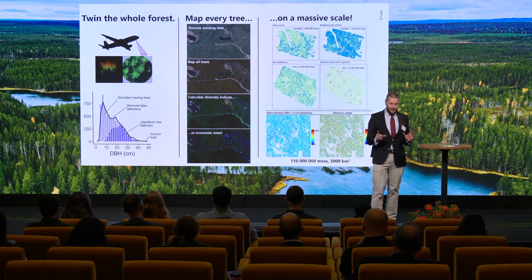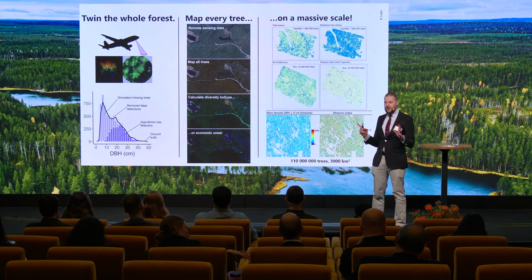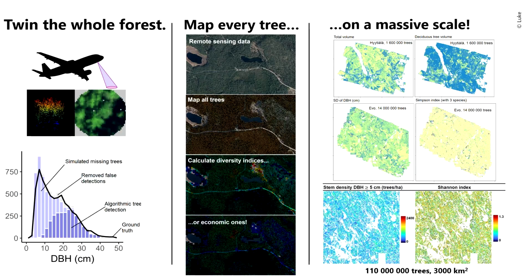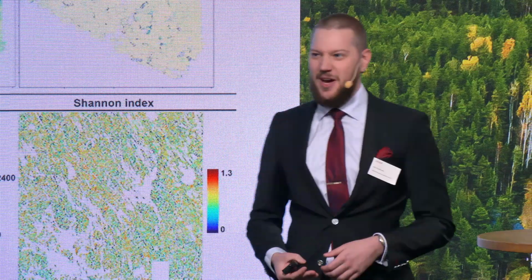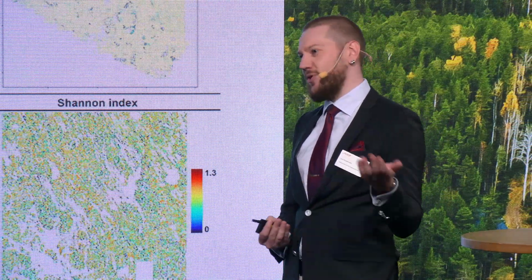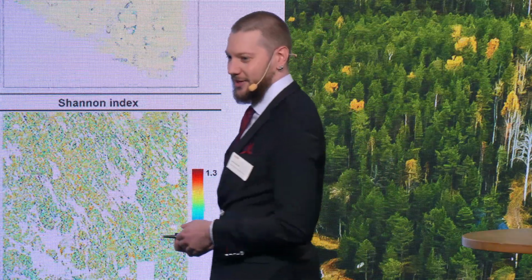Using remote sensing data, specifically airborne laser scanning and aerial images, we can create a three-dimensional model of the forest canopy from which we can algorithmically detect the trees. Now, this isn't a new idea, and the problem is you only tend to find the largest trees. About half of all trees in managed forest and only about 1/3 in unmanaged forest.